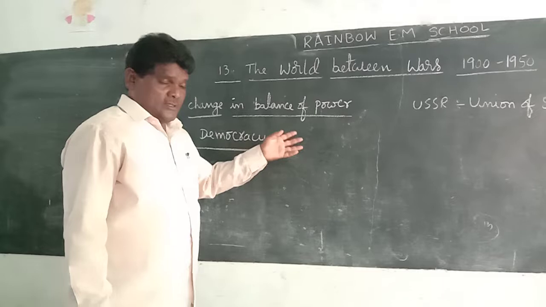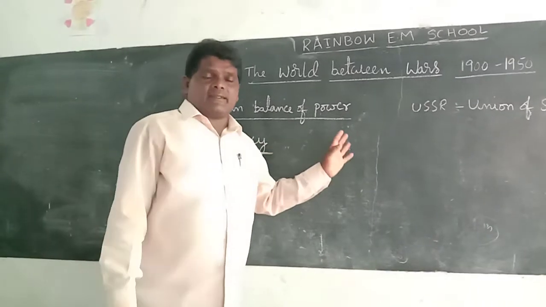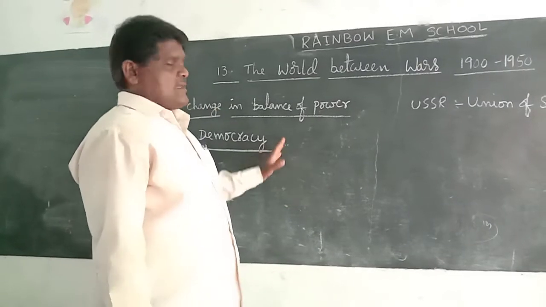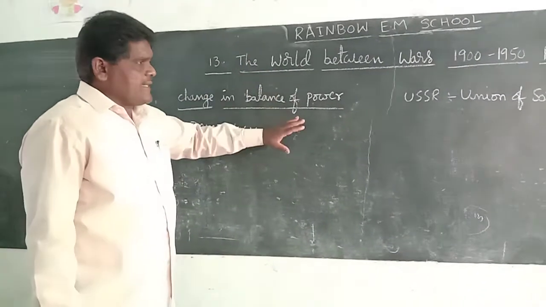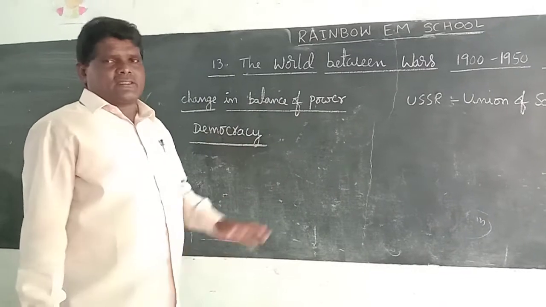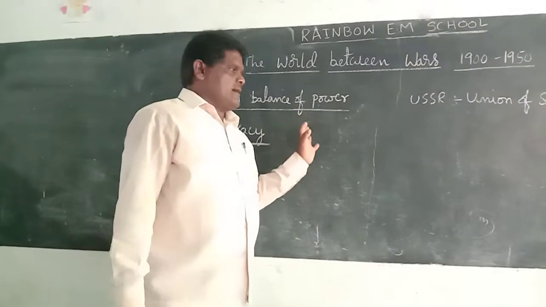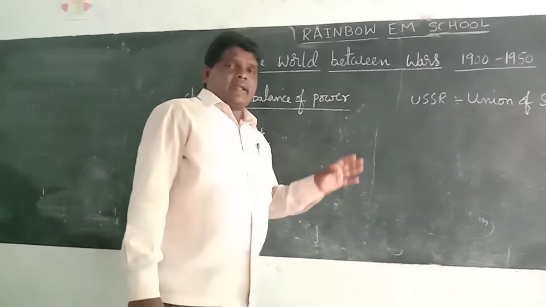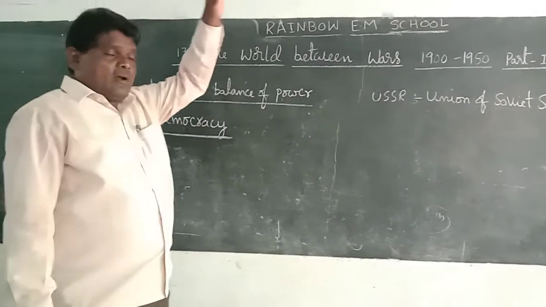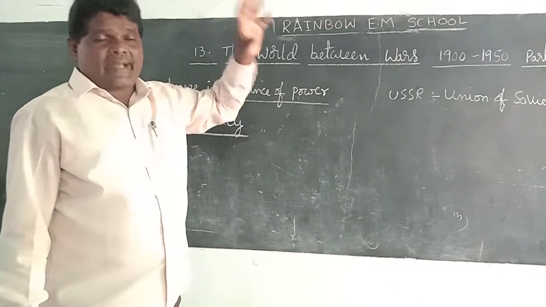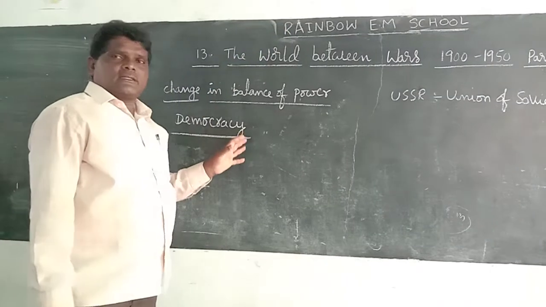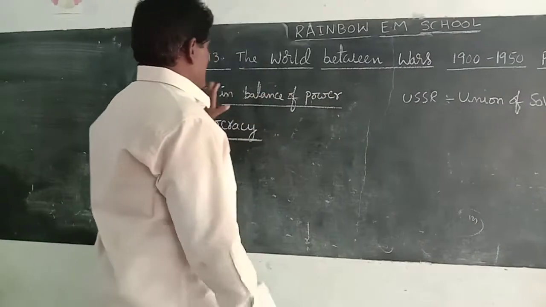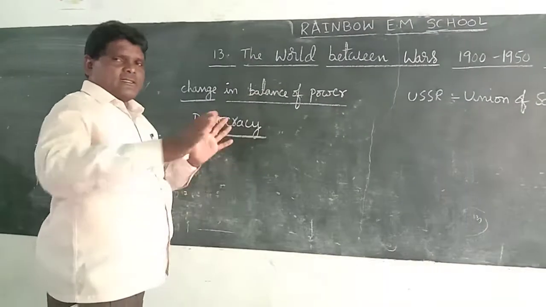In 1917, Russia became a socialist country. The monarchies of Germany and Austria-Hungary collapsed and were abolished after the First World War. The two world wars had many impacts and influenced the world between 1900 and 1950 in many ways.